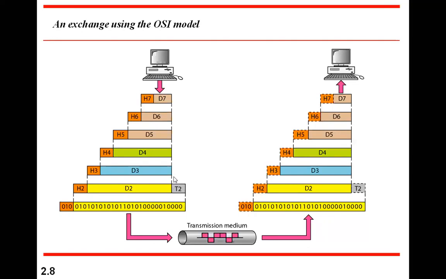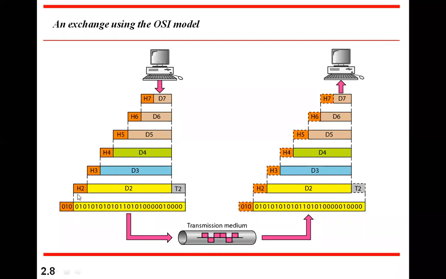This exists at every layer, but here it is not shown separately because it is included as part of the header. Every place will have both header and trailer, though it is shown explicitly only here.